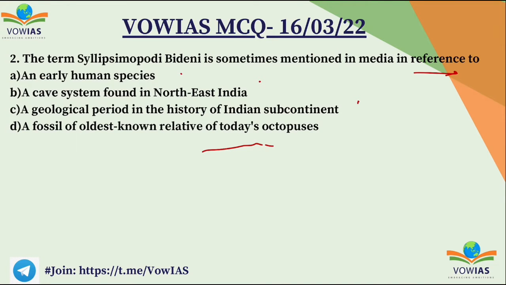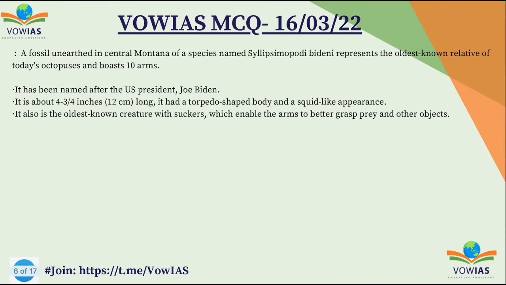And if you see the term Calypsomopody bideni, the correct option is D. It is a fossil of the oldest known relative of today's octopus. So recently a fossil was unearthed in central Montana of a species named Calypsomopody bideni, representing the oldest known relative of today's octopus and boasting 10 arms. It has been named after the US President Joe Biden. It is about 4 inches long and it has a torpedo-shaped body and squid-like appearance. It is the oldest known creature with suckers, which enable the arms to better grasp prey and other objects.